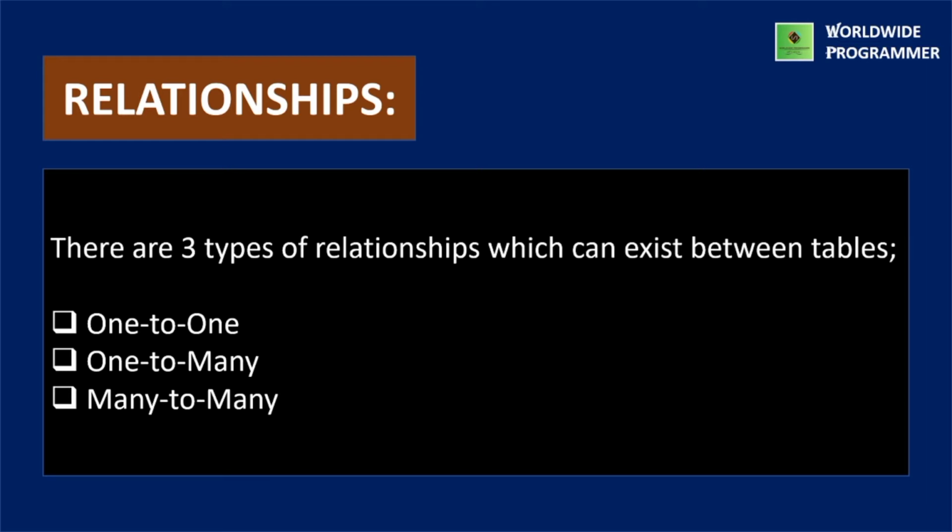An example of a one to many relationship would be a customer table and an order table. Each order has only one customer, but a customer can make many orders. A one to many relationship consists of two tables, the one table and the many table.